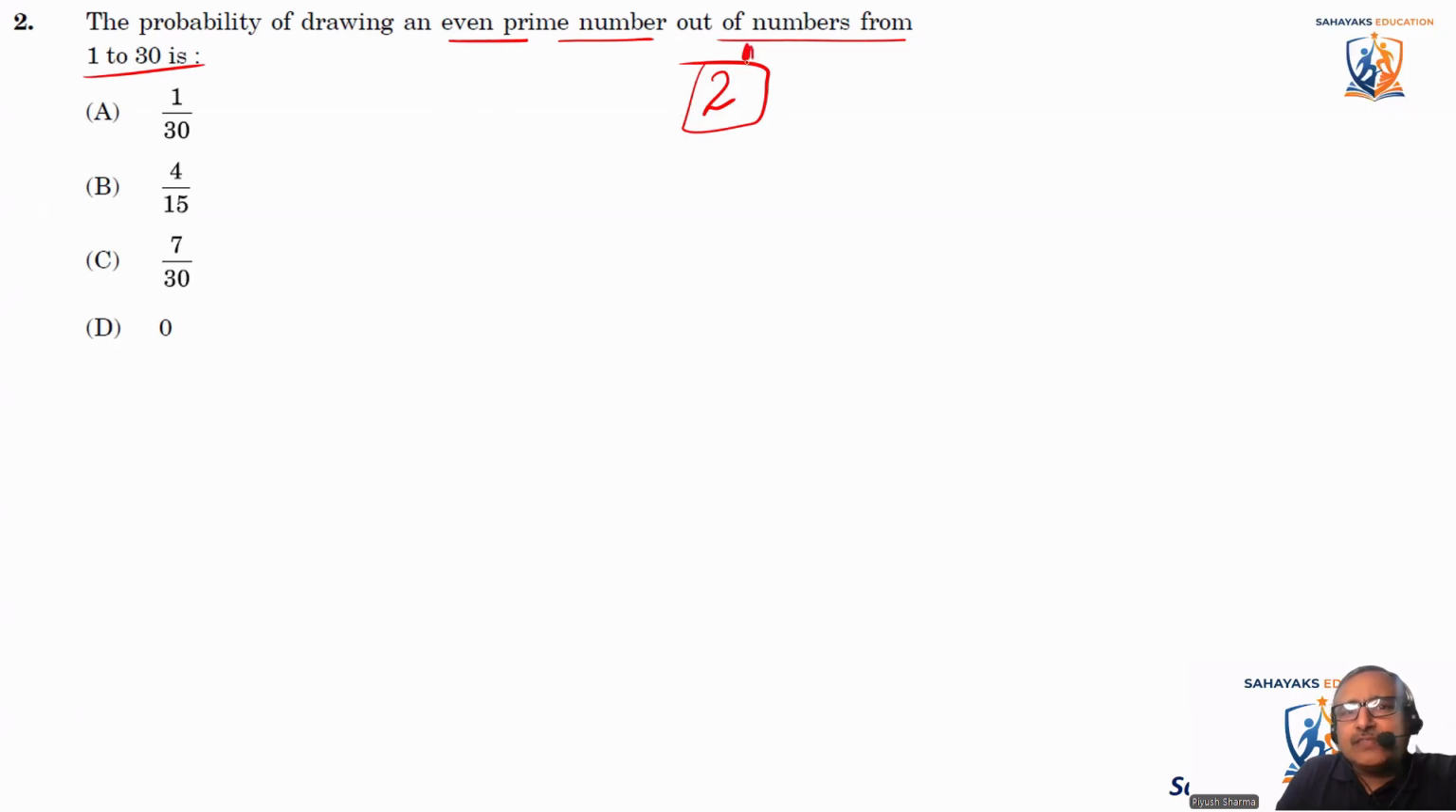Favorable outcome is 1, and total outcomes are 30, so it is 1 divided by 30 is the probability of getting an even prime number from 1 to 30. अगर 1 से 500 भी बोलते तो 1 डिवाइड बाय 500 आ जाता फॉर इवन प्राइम नंबर के लिए।